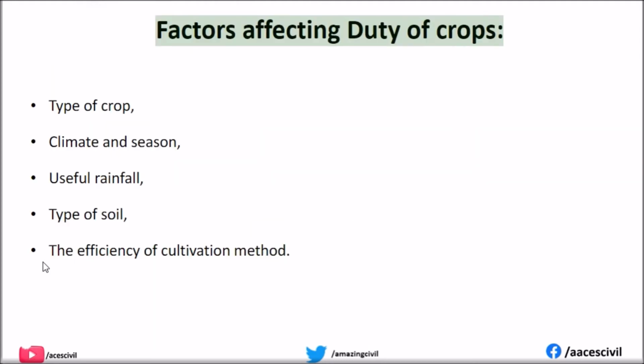Factors affecting duty of crops: type of crop, climate and season, useful rainfall, type of soil, and the efficiency of cultivation method.